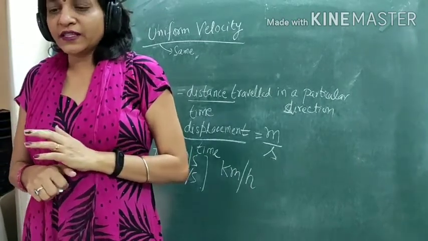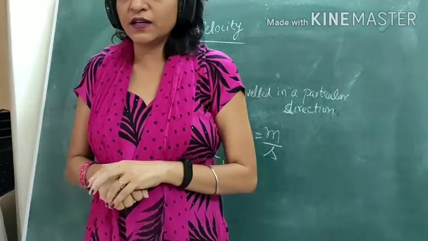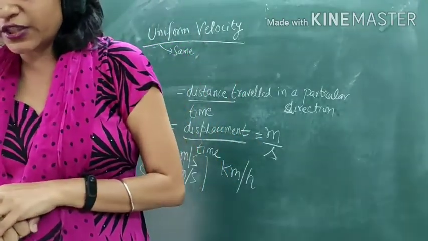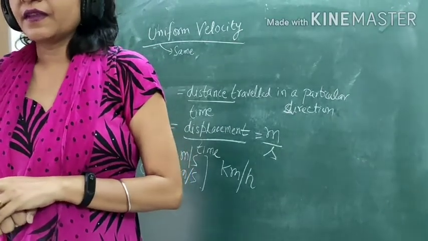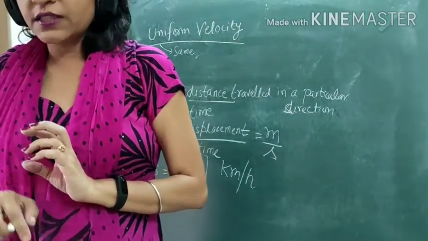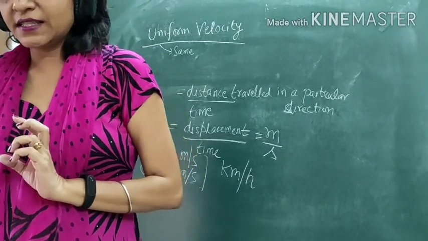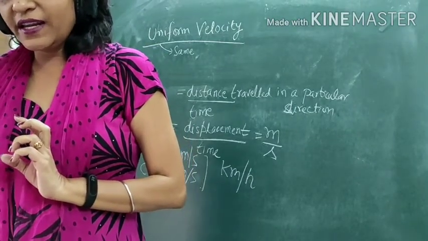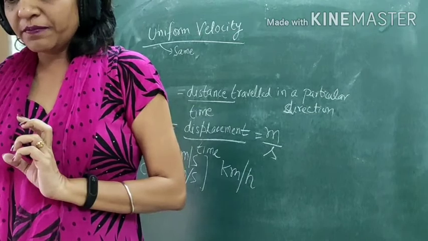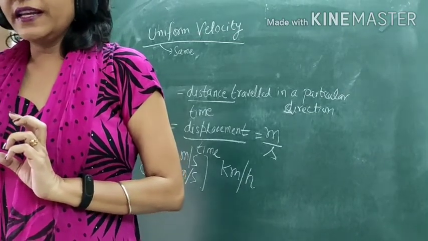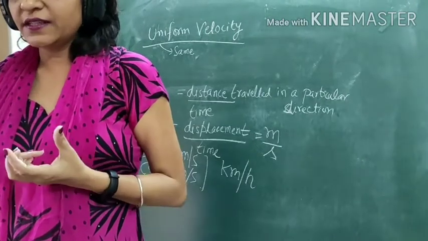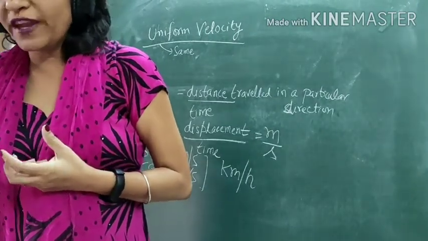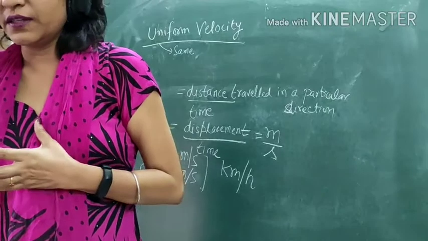If an object moves along a specified direction along a straight line and covers equal distances in equal intervals of time, then that object is said to be moving with uniform velocity.